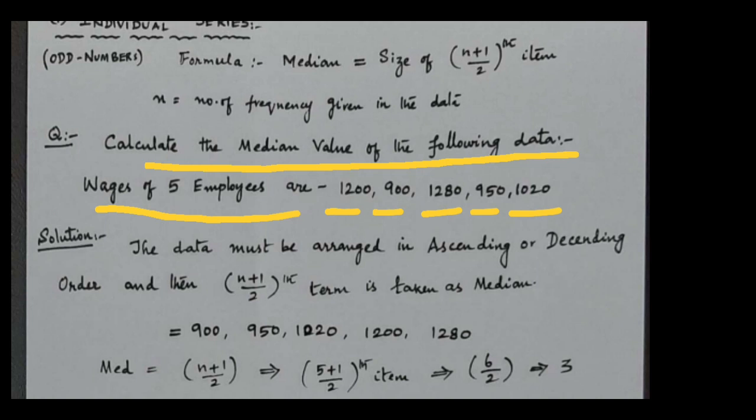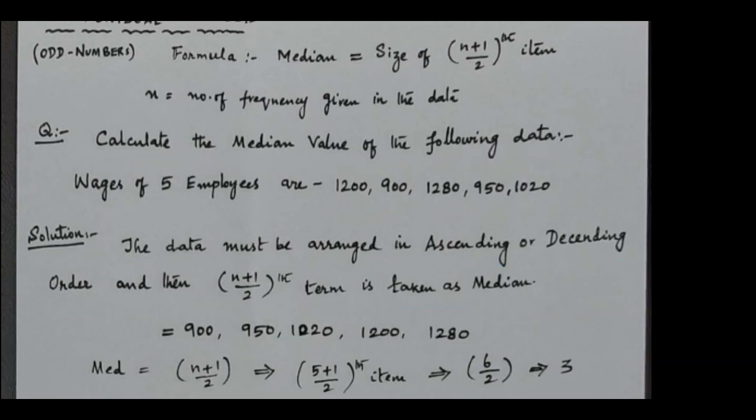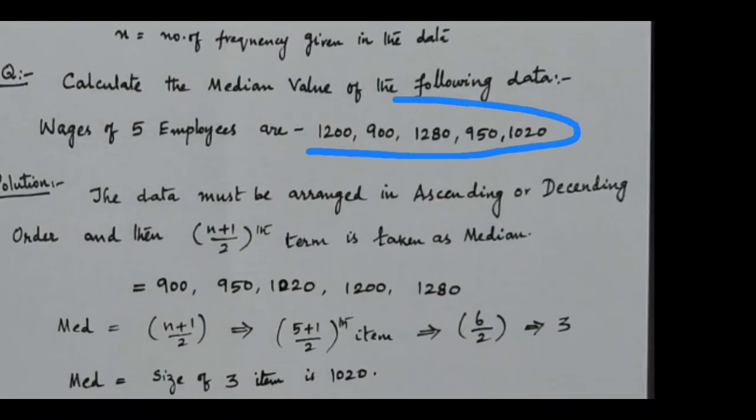So first we have to order the data. The data must be arranged in ascending or descending order, and then we apply the formula for the median. So first arrange the data. These are the data given in the question: first 1200, second 900, 1280, 950, 1020.